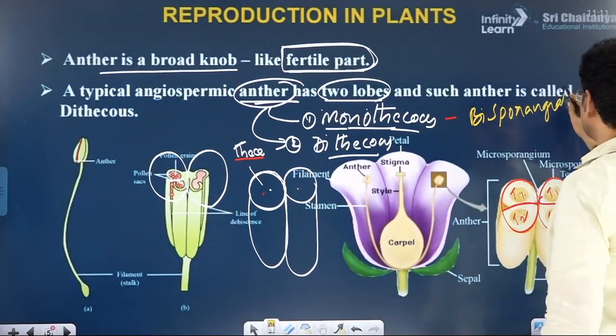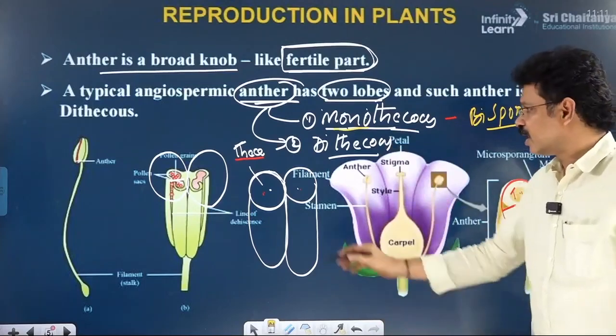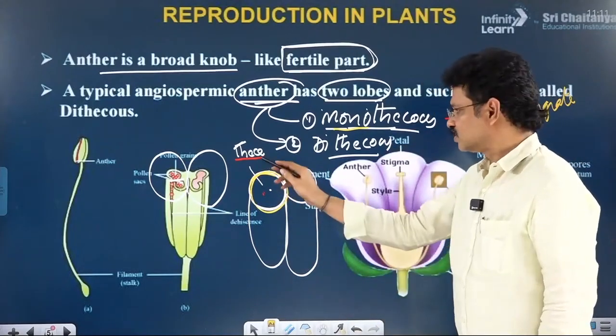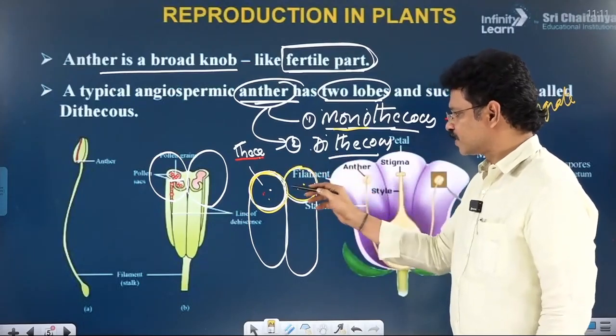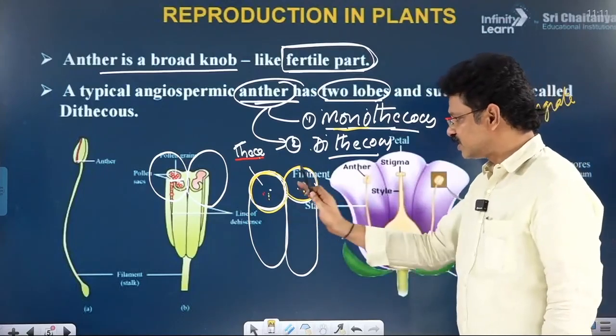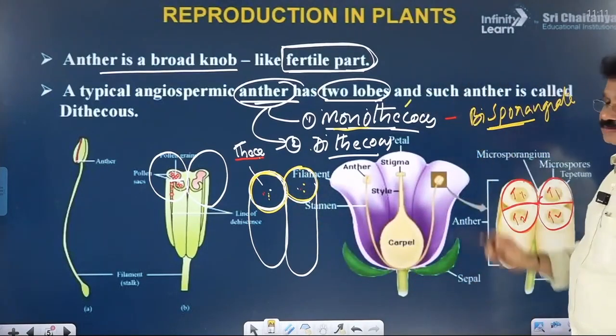Why is the monothecous anther called bisporangiate? Another name of theca is microsporangia. One theca is one microsporangium, the second theca is another microsporangium. Total two sporangia are there. Due to the presence of two sporangia within an anther, it is called bisporangiate. It is a rare condition.